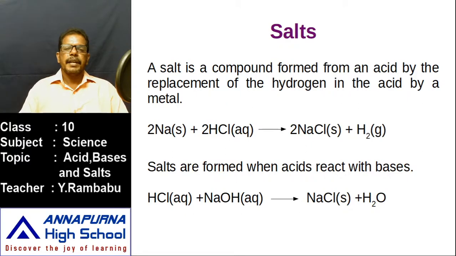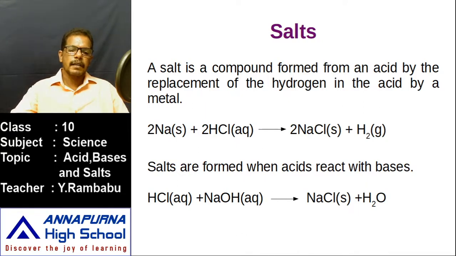In another way, salt is formed. Already we have learnt, when a metal reacts with an acid, what is formed? Hydrogen gas is liberated. Not only is hydrogen gas liberated, a salt is formed. That means the metal displaces hydrogen from the acid, and the displaced hydrogen is set free, and again salt is formed. In these two ways the salts are formed: by neutralization reaction and by displacement reaction of a metal, when a metal displaces hydrogen from acid.